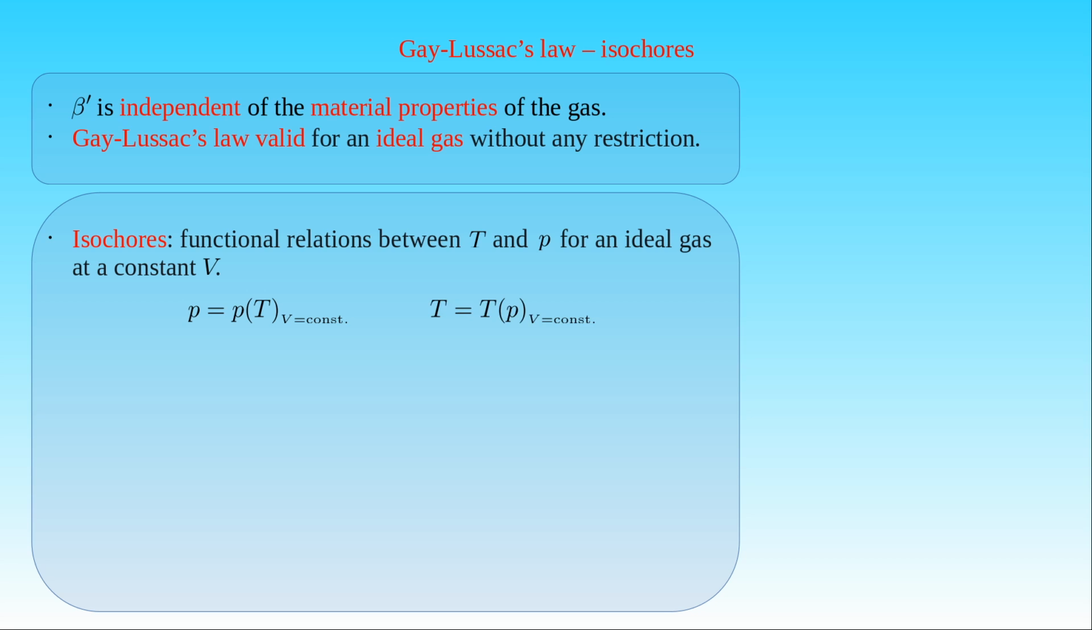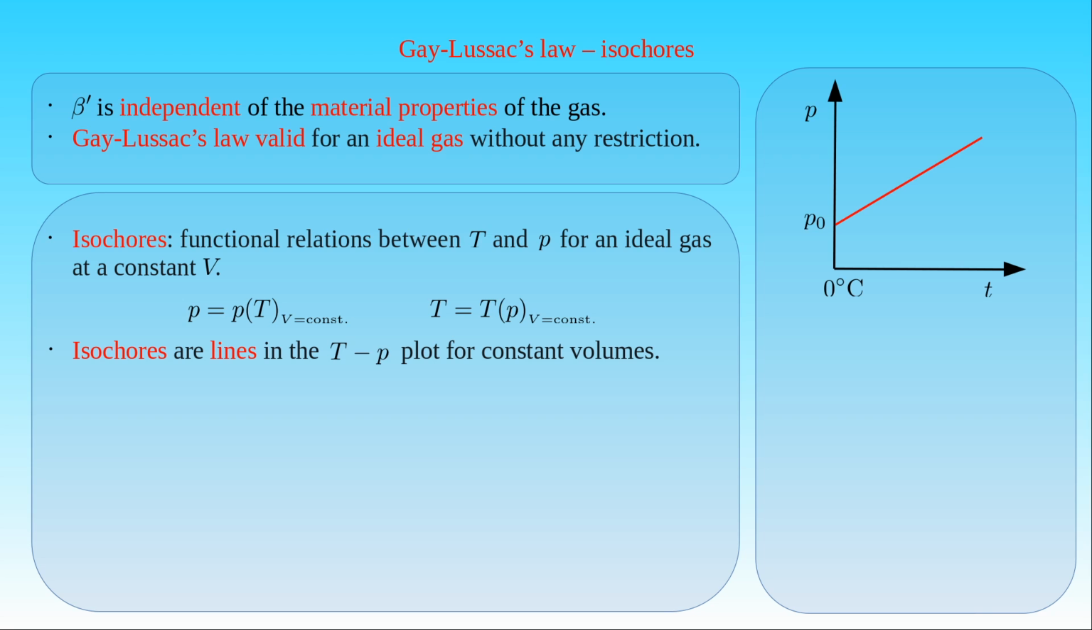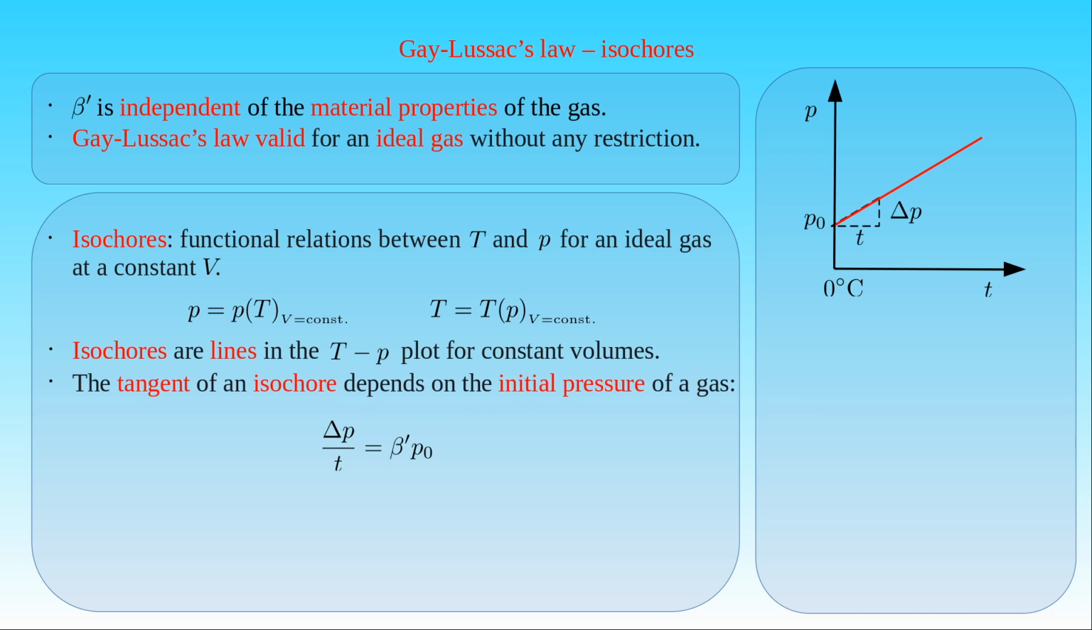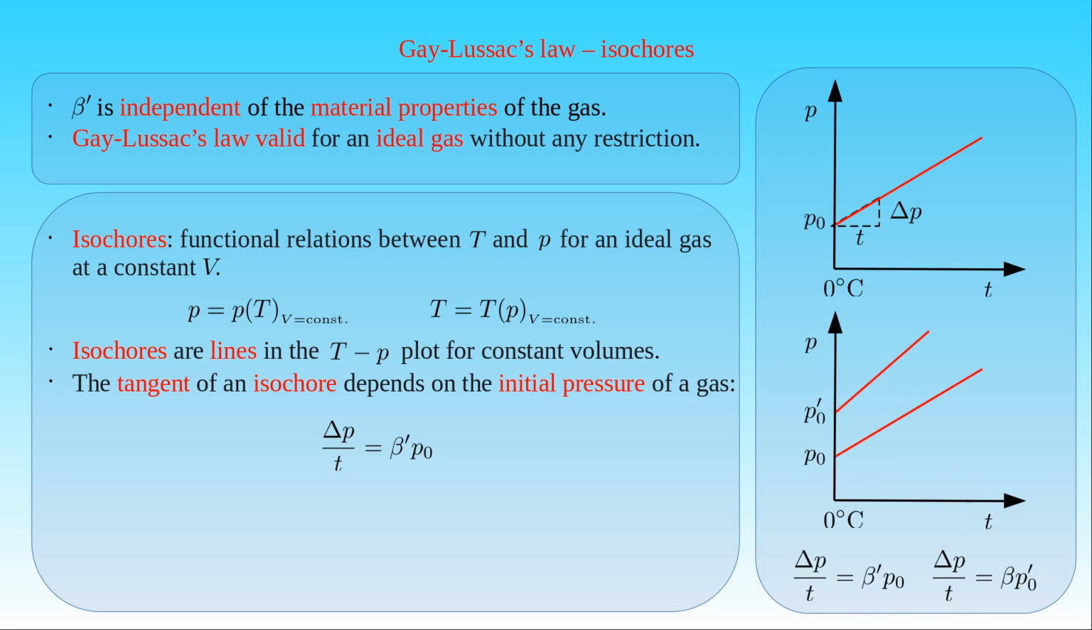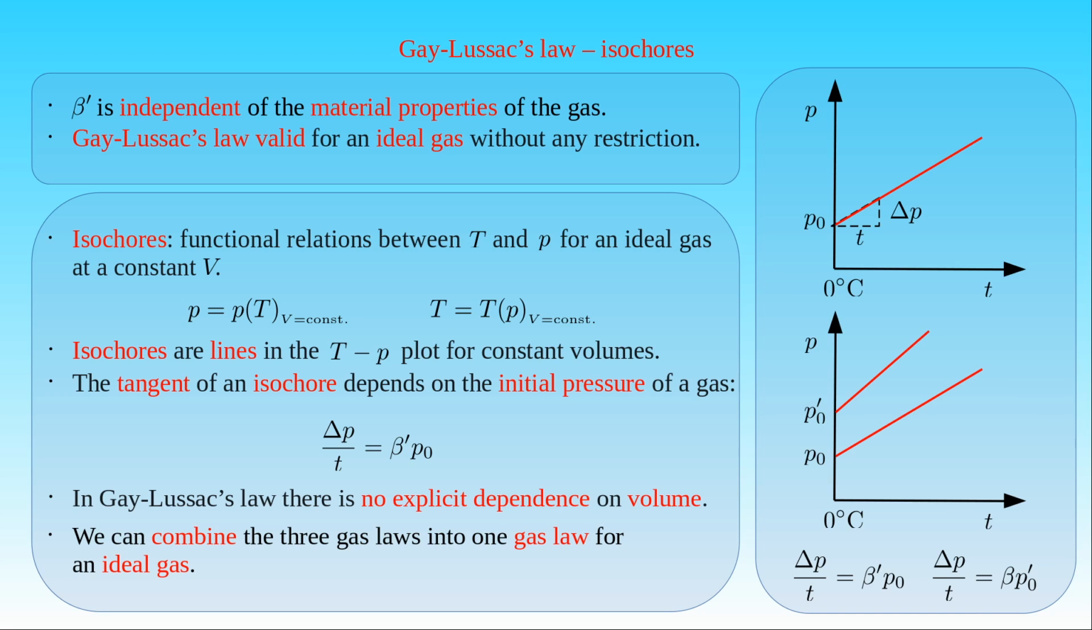From Gay-Lussac's law we see that isochores are lines in the temperature versus pressure plot for a given reference pressure P0 of the gas with a constant volume. The tangent of an isochore depends on the reference pressure P0, that is the ratio of delta P to the temperature T is equal to the pressure coefficient beta prime times the initial pressure P0. Therefore, another reference pressure P0 prime gives another isochore with a different tangent. We also see that Gay-Lussac's law, which describes the change in the state of a gas that undergoes an isochoric process, does not have any explicit dependence on volume. In fact, we can combine the three gas laws into one gas law, which describes an explicit functional dependence between the temperature, the pressure, and the volume of an ideal gas.